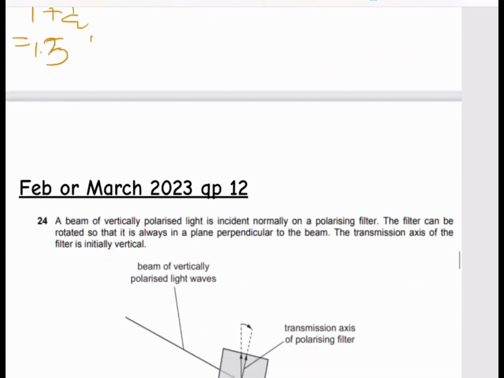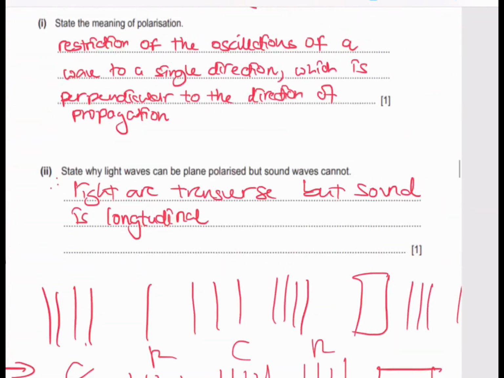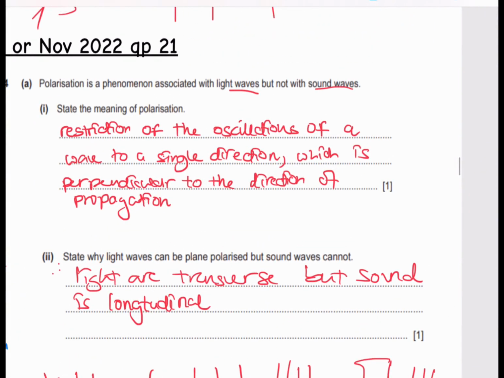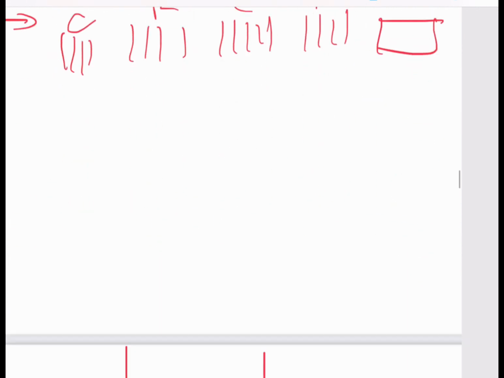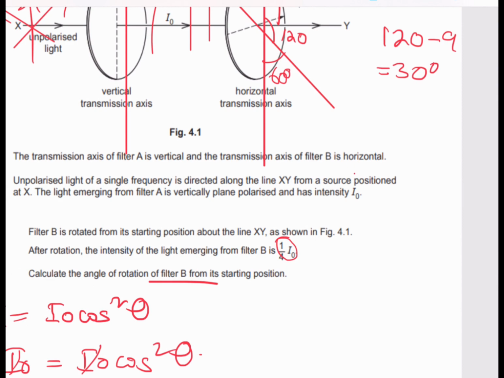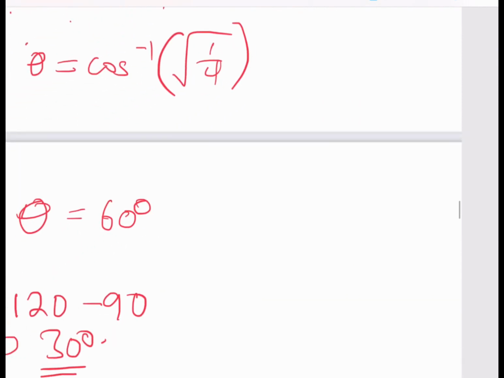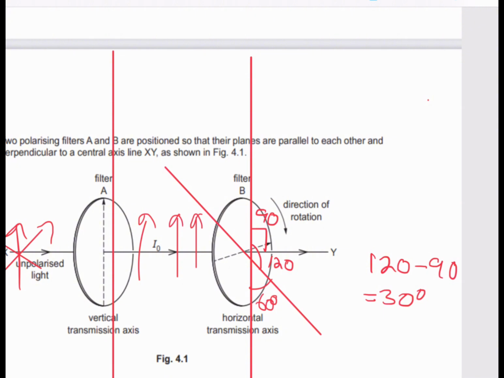Basically, that's it for this paper. So it was just about understanding what polarization is. They just gave us a feel of the concept itself, and they just wanted us to explain why it happens with light waves, but it doesn't happen with sound waves. So they gave us this question which tested our understanding of Malus's law. Do we really know this angle theta? It's basically the angle between two transmission axes. So we just want this angle to be 60 degrees, right?